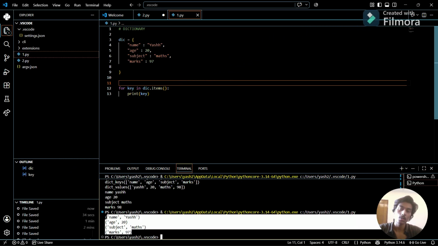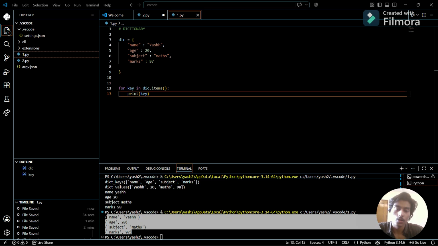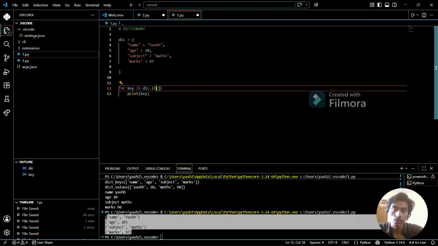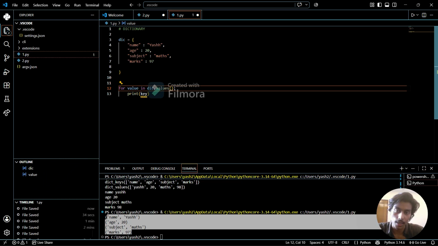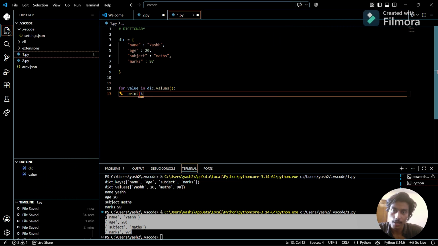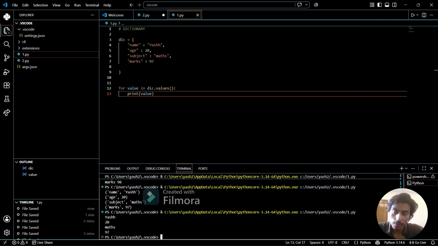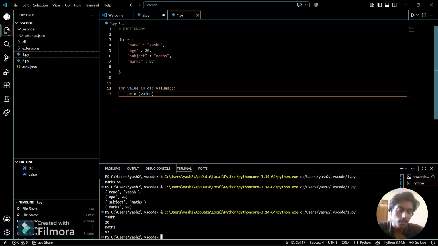If I want to print only values from the dictionary, I can use here dot values, and we can do it like that also, but for better clarification we can use value here and print values only. So now the change is, you can see only values are printed. So that's how we can print only keys and only values.